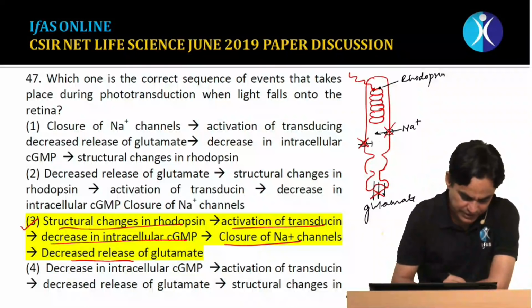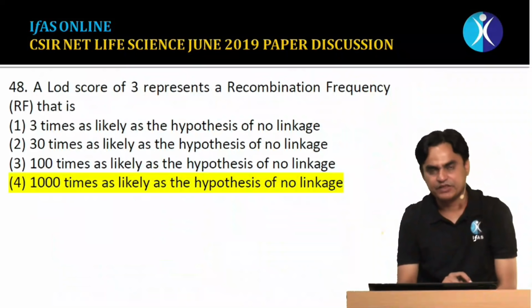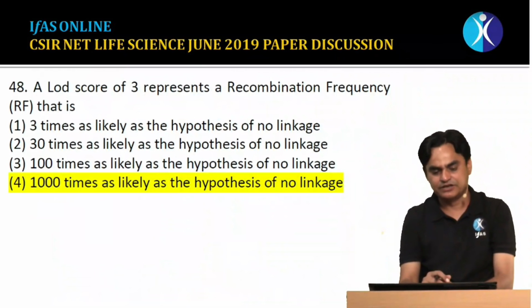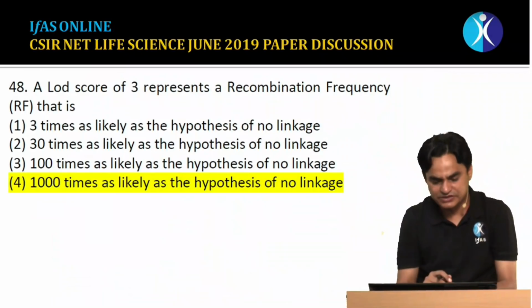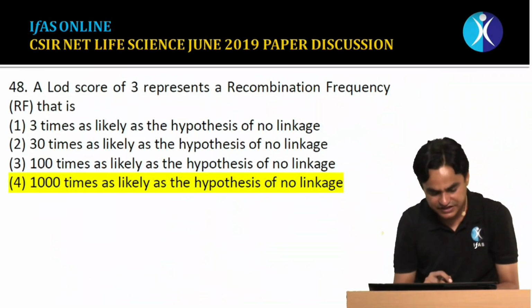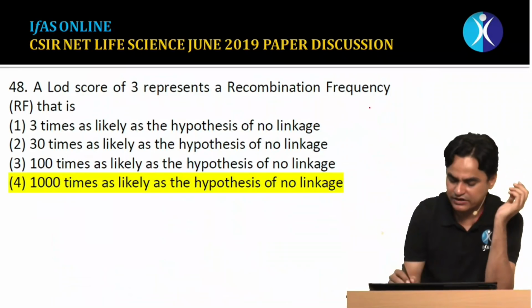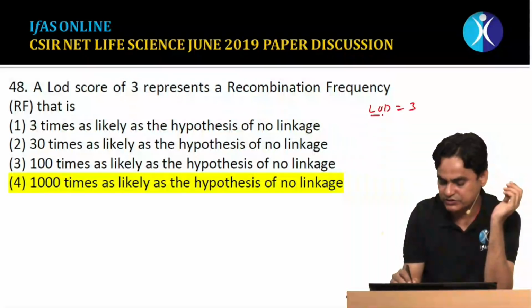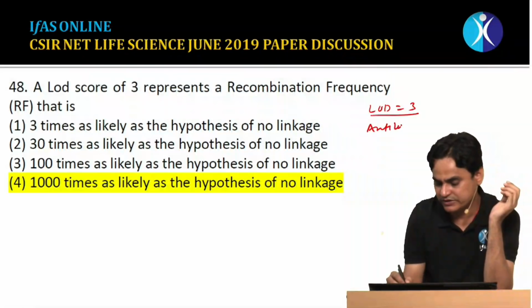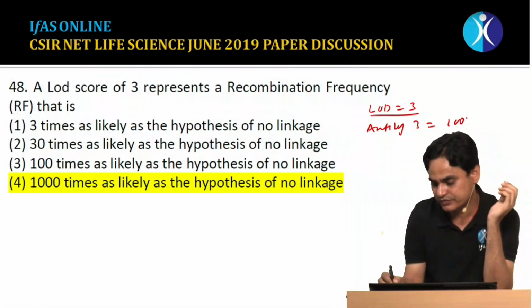Now moving to the next question, question number 48. This is a question from the genetics part. LOD score of 3 represents a recombination frequency. LOD is a logarithm of odds, and we know that the LOD value is 3, so the anti-log of 3 would be 1000.